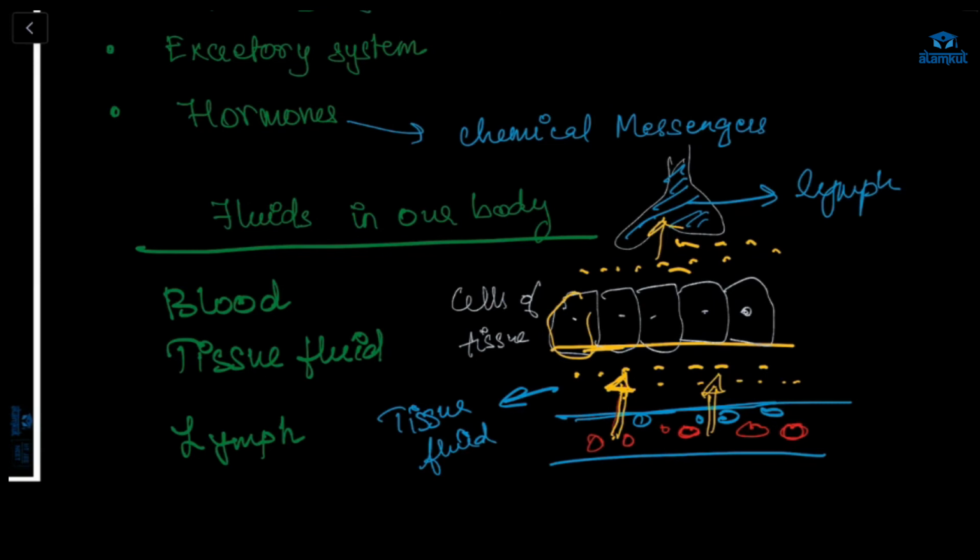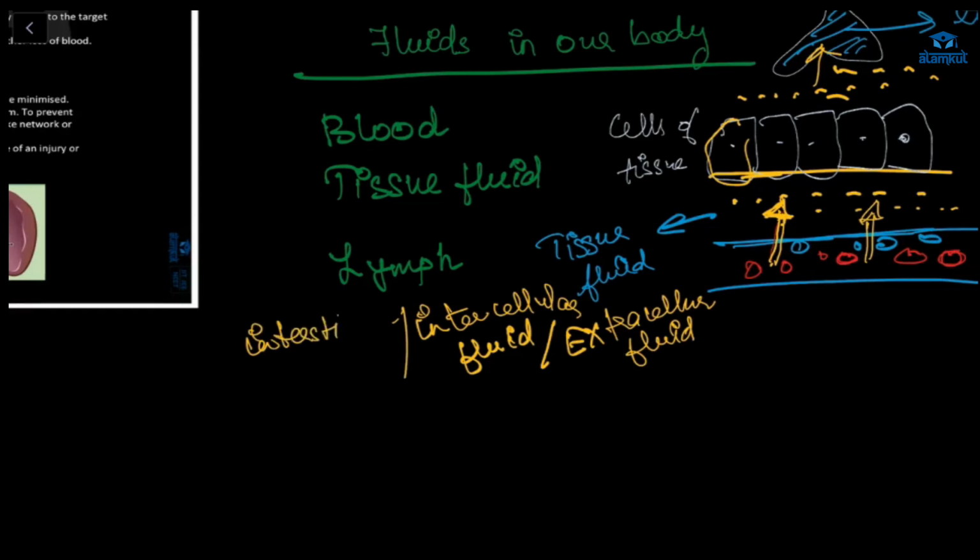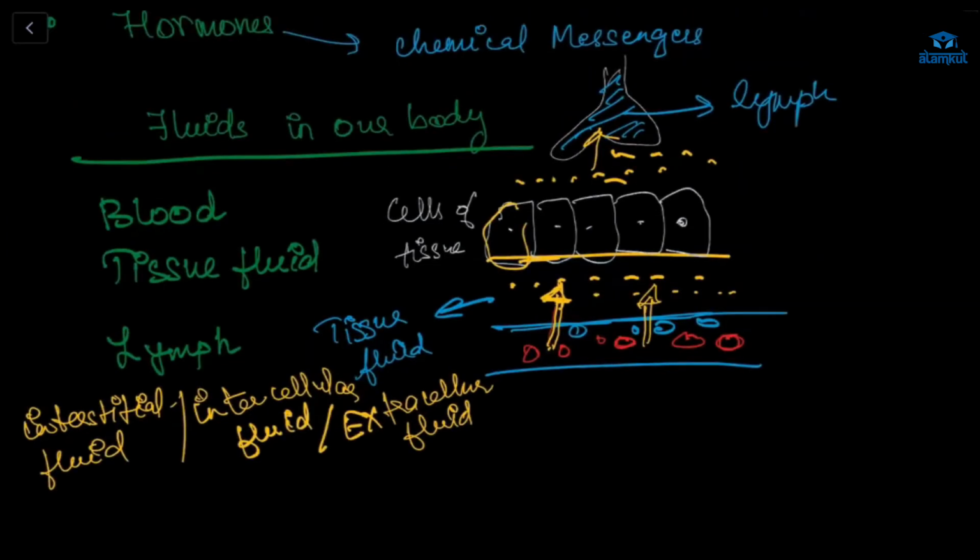It is also known as intercellular fluid, and it is part of extracellular fluid, and it is also known as interstitial fluid. After that, when blood is flowing, it will create pressure, because of which some of the fluid will get outside the capillaries and go into the tissues.